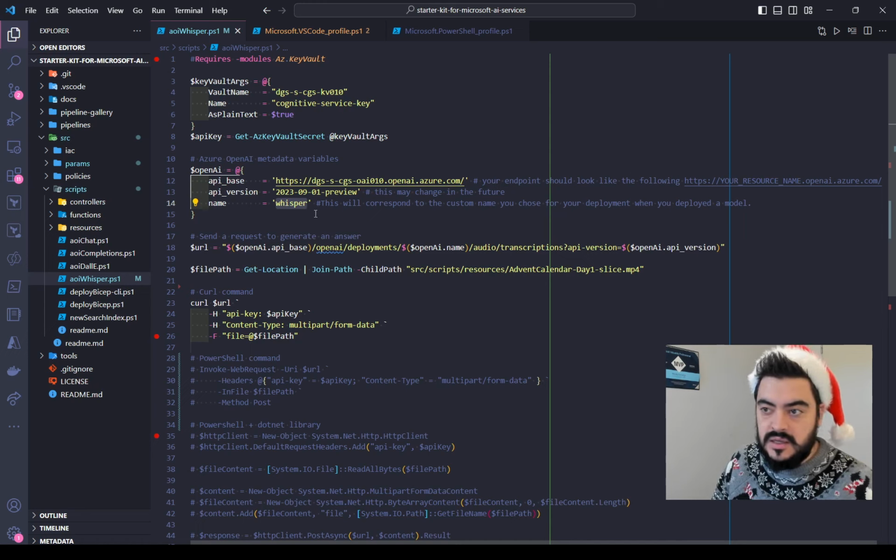So in my case, I kept Whisper, but if you gave another name, you should also change this to the name that you gave. Okay. Here we are building the URL. Basically, we have /audio/transcriptions under the deployment, and then it will concatenate with the deployment with the model name.